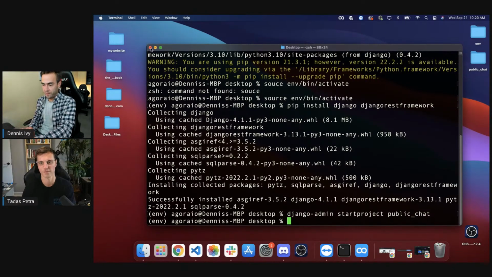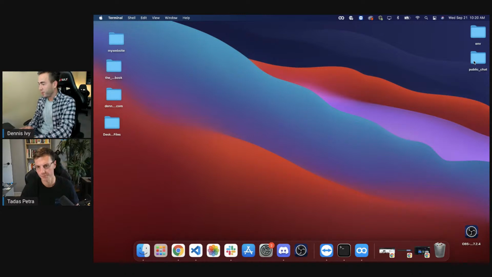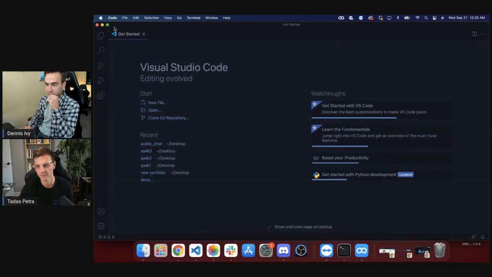So we just created our project right here. I just call that public chat. So it's on my desktop, and I'm going to use VS Code for my text editor. So we'll get that set up.